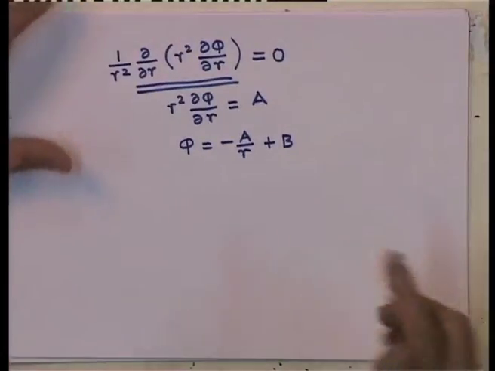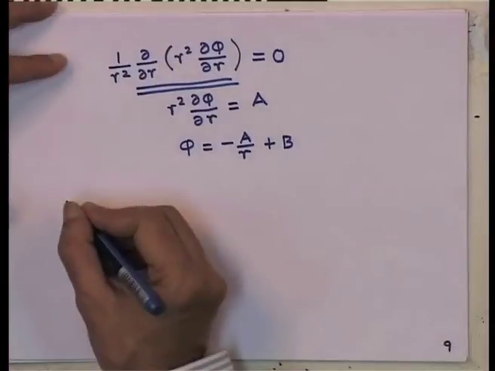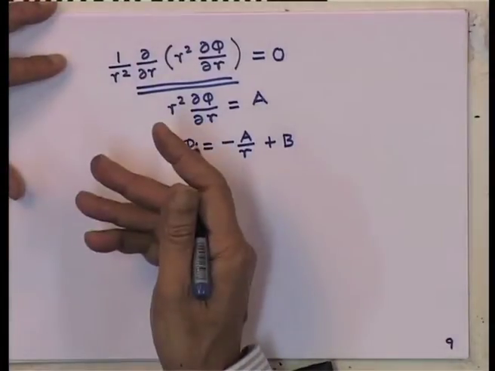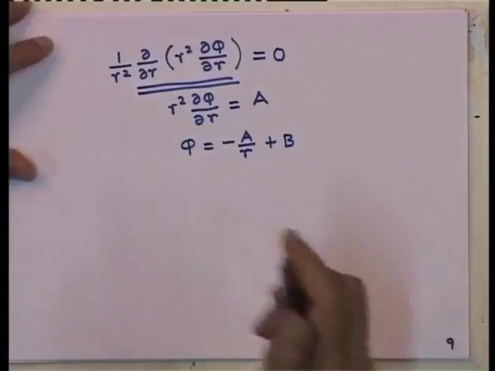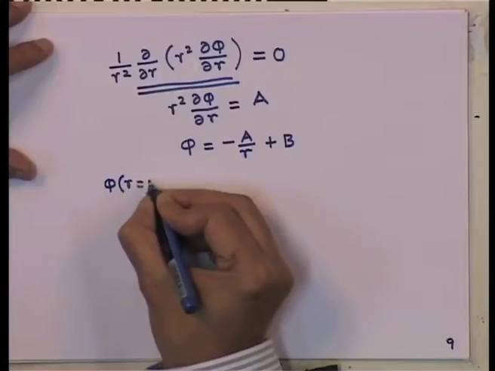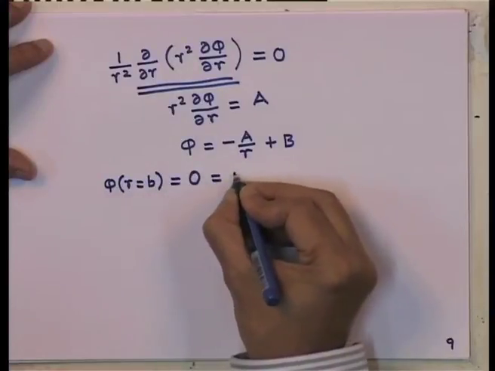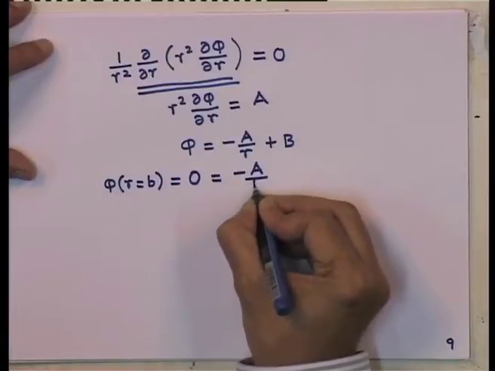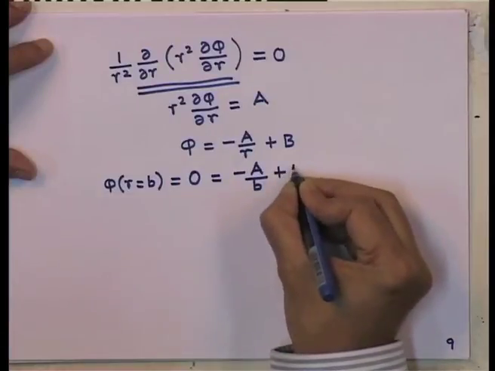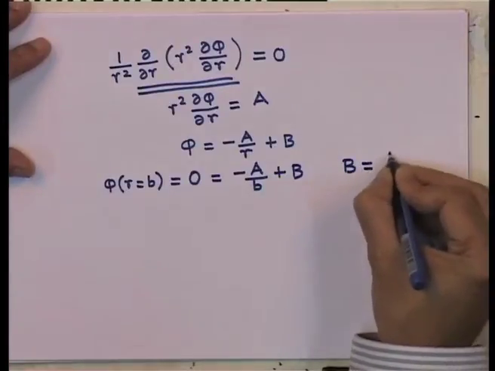Now, let us try to evaluate these constants a and b. On the outer conductor, the potential value is 0. So, phi at r equal to b is 0, which is equal to minus a by small b plus capital B, which is the constant, which means capital B is equal to a by small b.